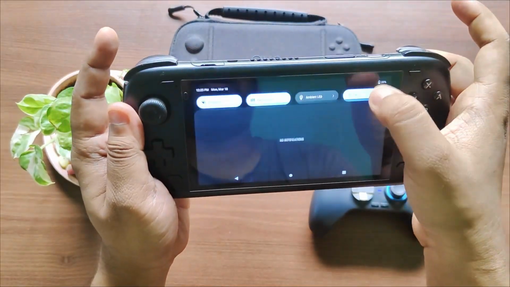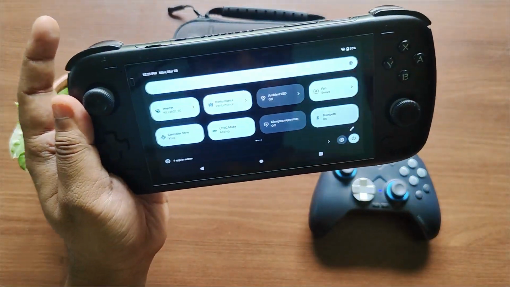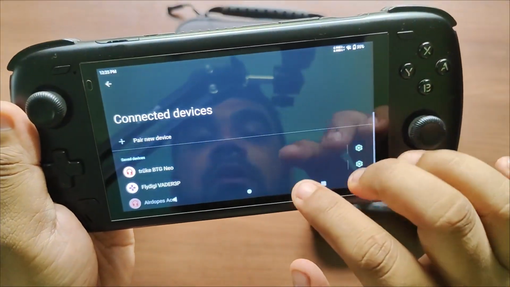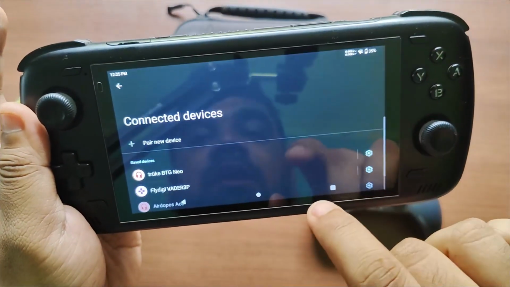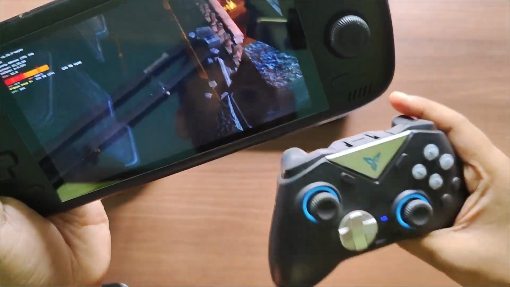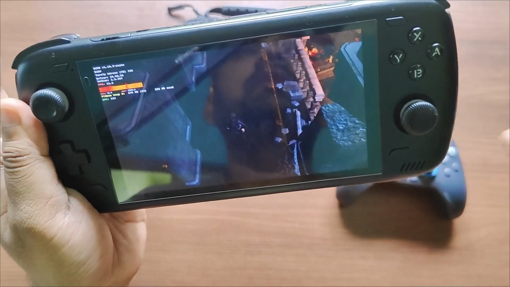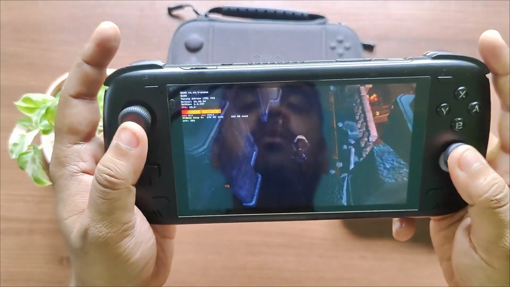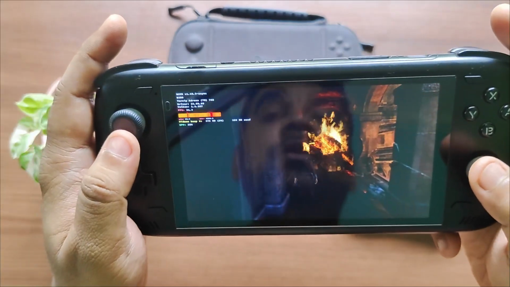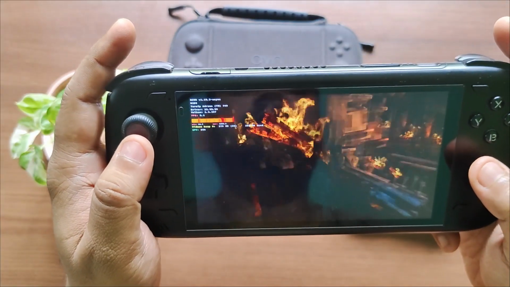I believe Winlator has not implemented that particular feature as of now. You can see the Bluetooth is turned on and it's connected. So still no support for external controllers via Bluetooth. However, the built-in physical controls do work fine.